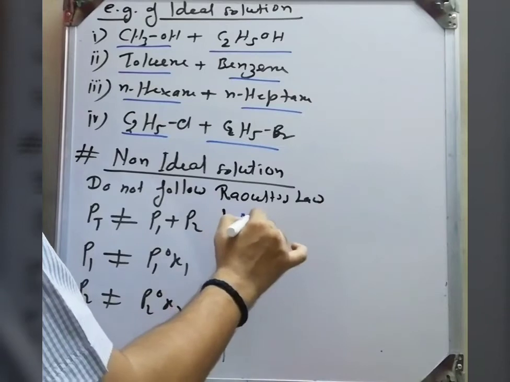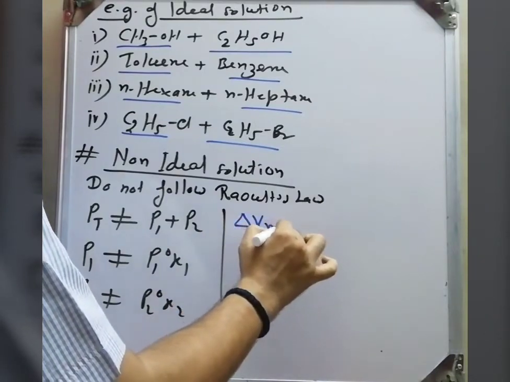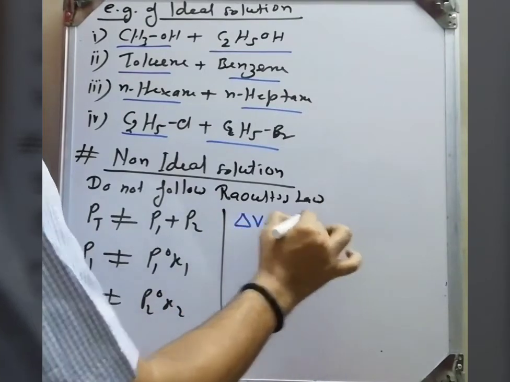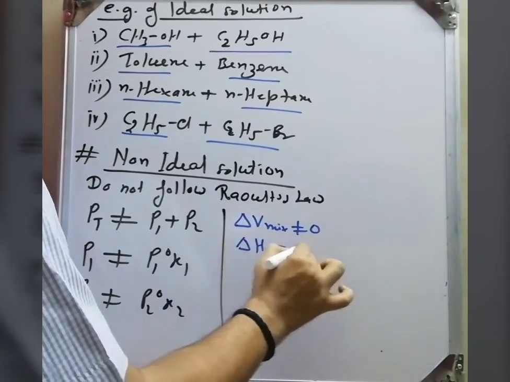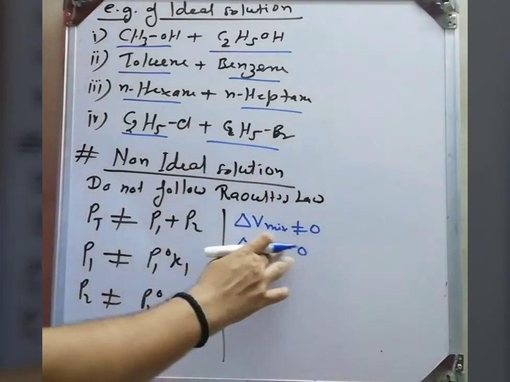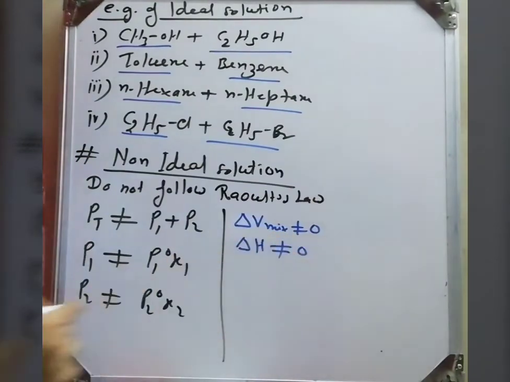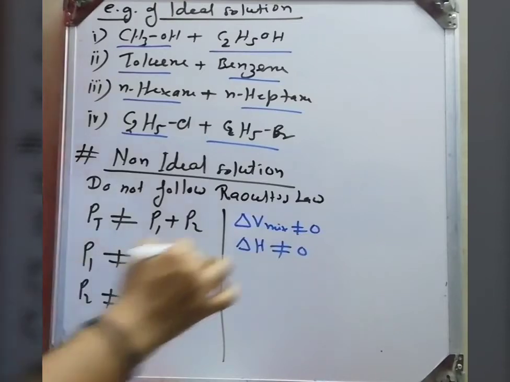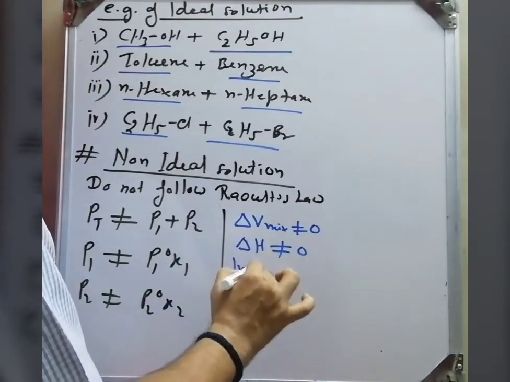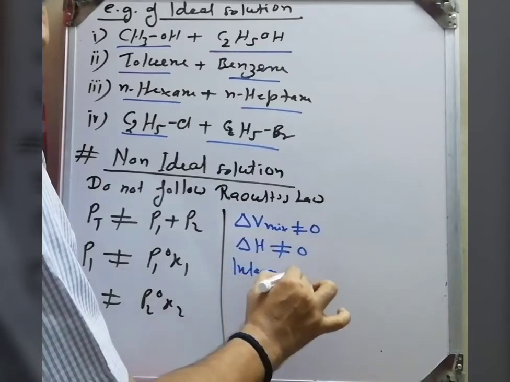Now the conditions: here delta V of mixture is not equal to 0. Delta H is also not equal to 0 because it can be exothermic or endothermic, depending upon the force of interaction. And third, the solvent-solute interaction is not equal to the solute-solvent and solvent-solvent interactions.